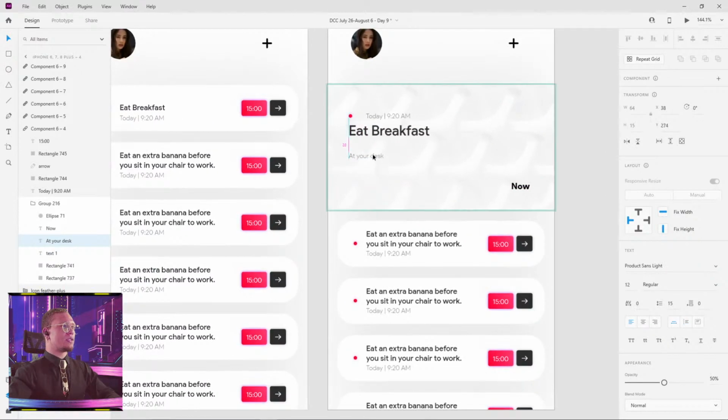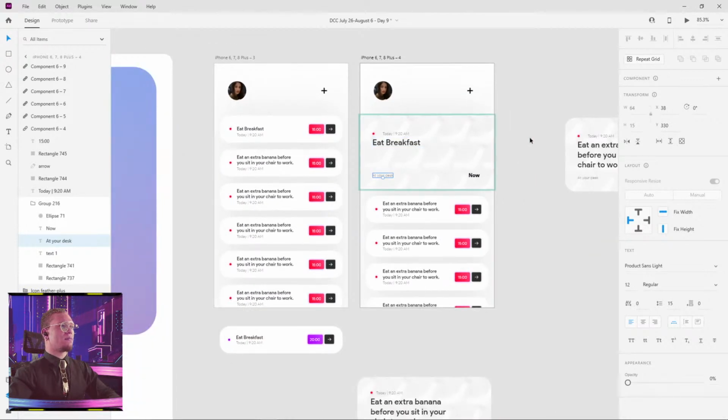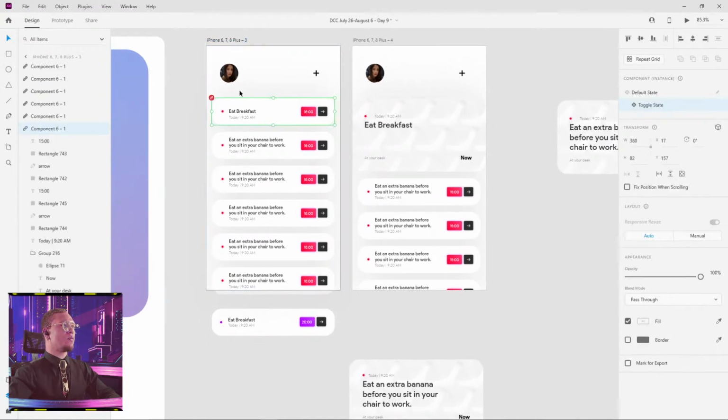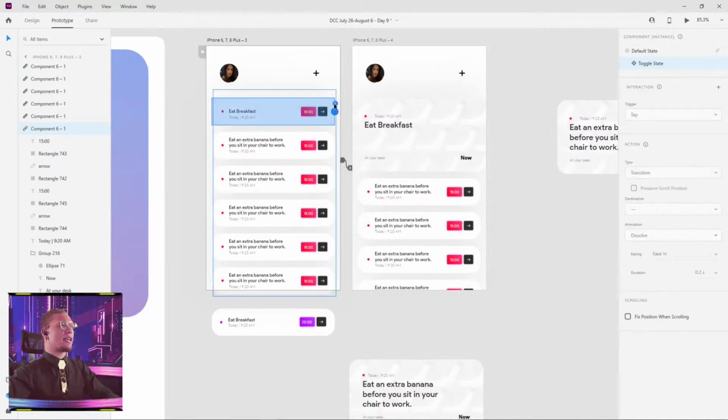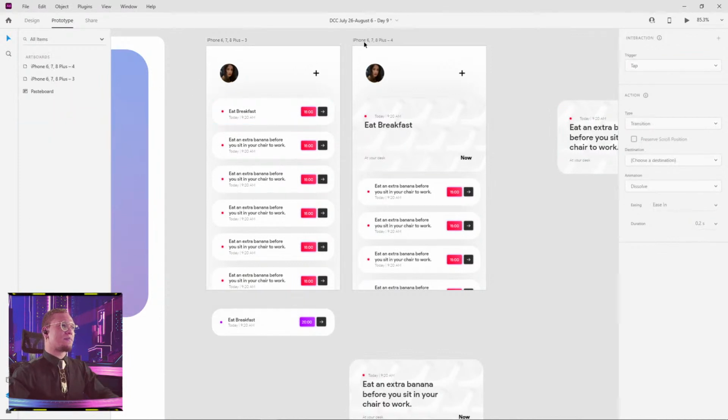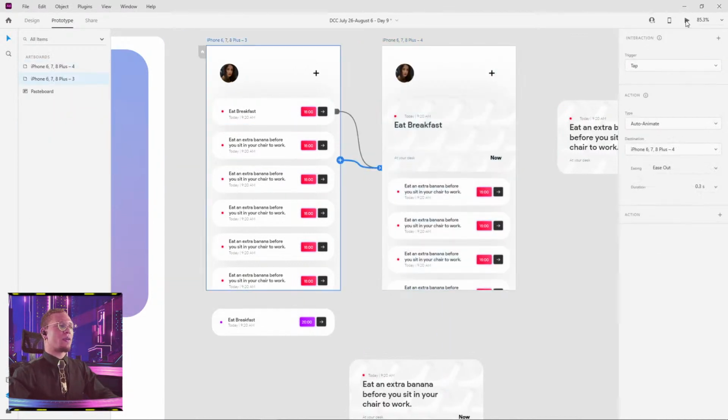I don't think we need to move all that. So we'll start with this. So let's take a look. As soon as we tap this, we want the animation to appear. Essentially, we want this to be the next frame, or what things morph into. So we're gonna go to our prototype. We're gonna click our first box. We're gonna pull it over to the next screen. Our trigger is gonna be tap. Our type is Auto-Animate, and you know I don't do anything but snap. And we'll increase this to about 0.8 seconds. All right, now let's just see where we are really quickly.